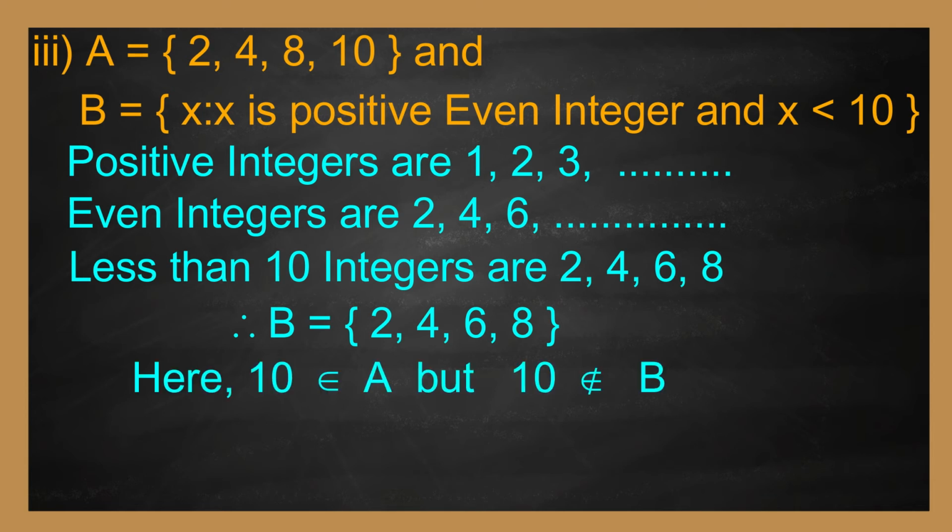Here, 10 belongs to A, but 10 does not belong to B. Therefore, A is not subset of B. Therefore, A is not equal to B.